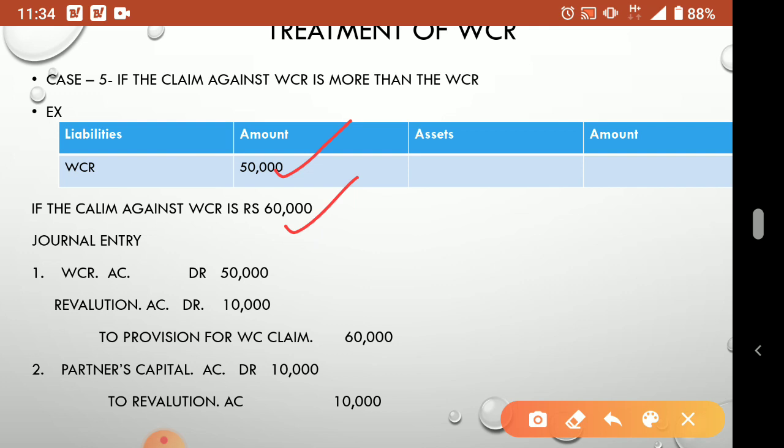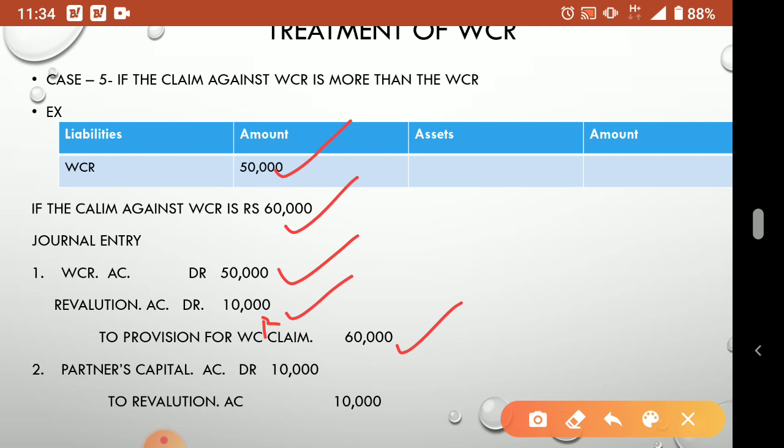So that shortage we will clear from which account? Revaluation account. So here also WCR debit. Understood? In all journal entries you check, WCR will be debited. Okay, now the shortage amount, how much extra do we need? 10,000, that we are taking from revaluation account. Okay, then to provision for WCR claim. So here you put WCR claim 60,000. The full claim we have given.